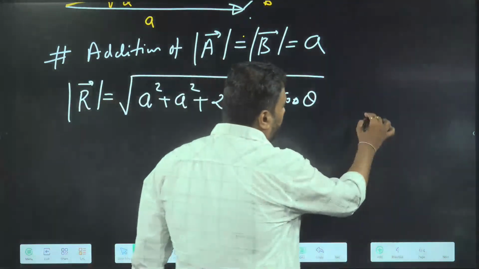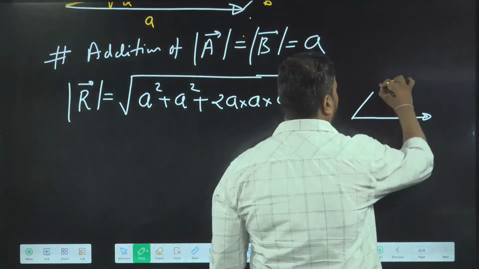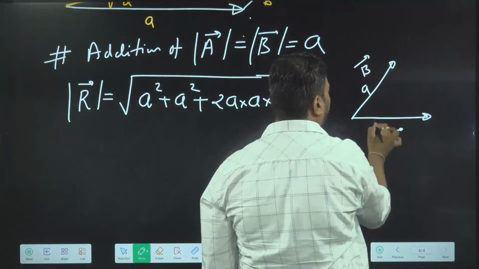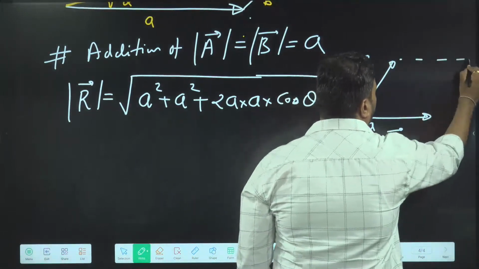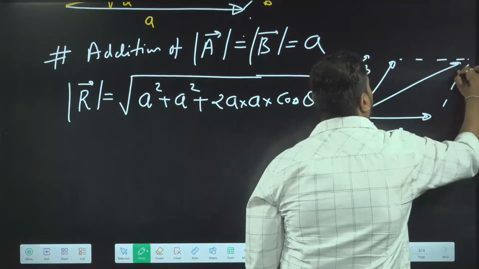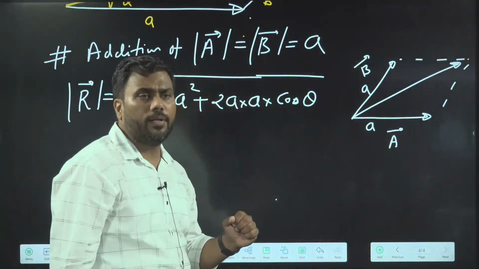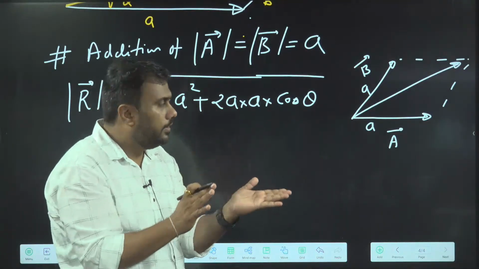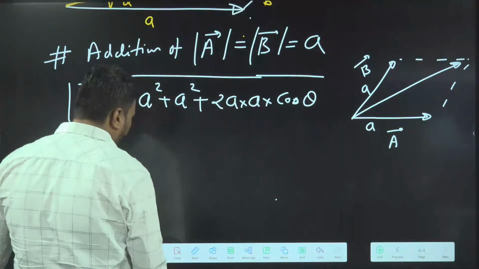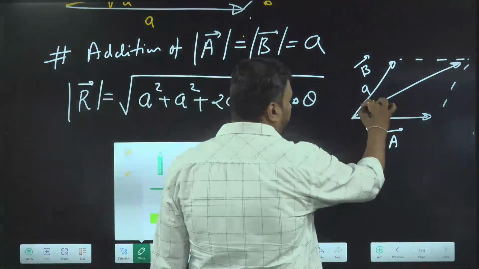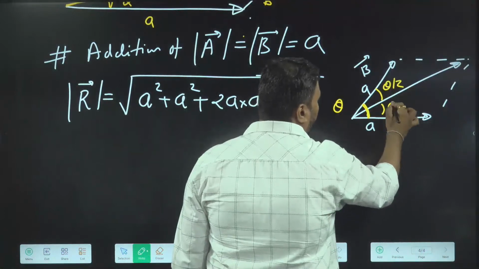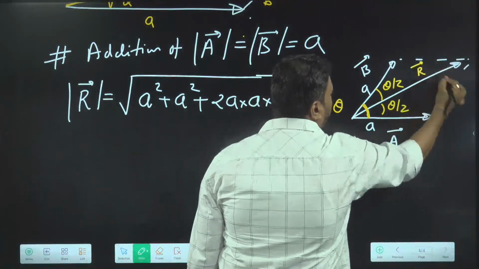So when two vectors of same magnitudes are added, I have two vectors, A vector and B vector, which have same length, A and A. Then the resultant is along the angle bisector. Why? Because the resultant vector is making the same angle with both A and B. Magnitude is same, so the angle will be the same. If the total angle here is theta, the angle of the resultant with the two vectors will be theta by 2.